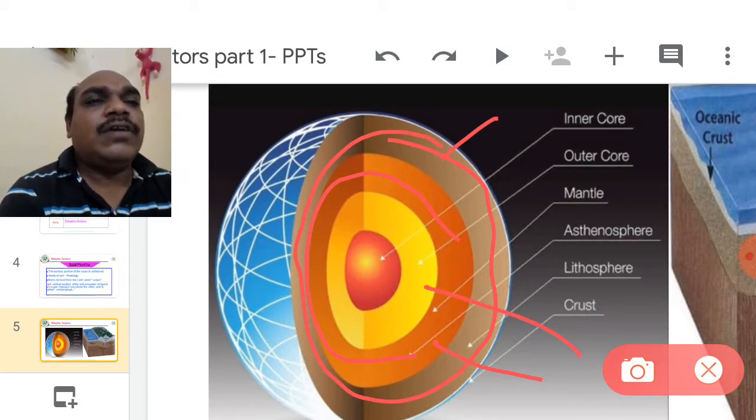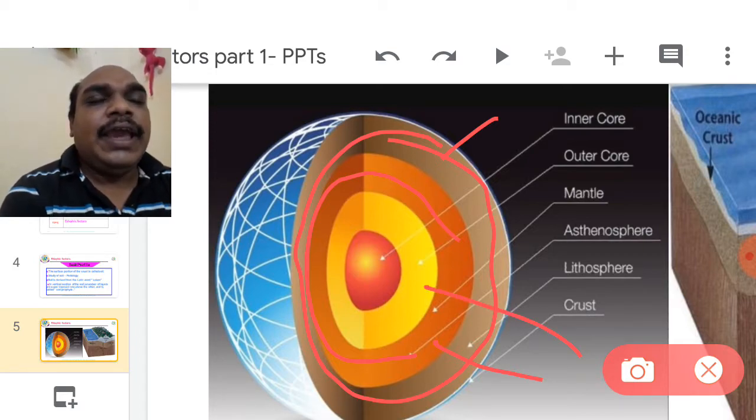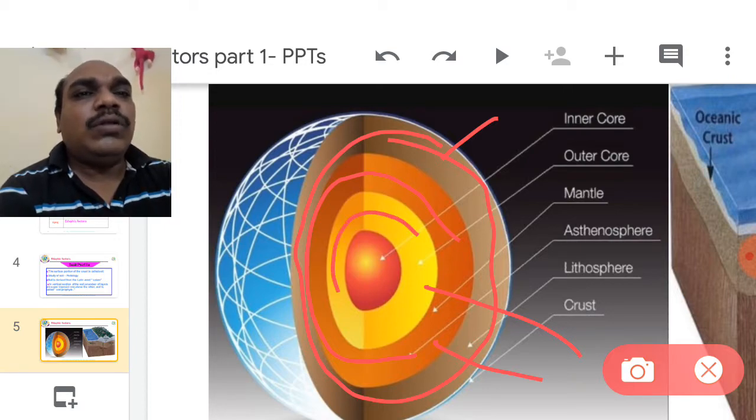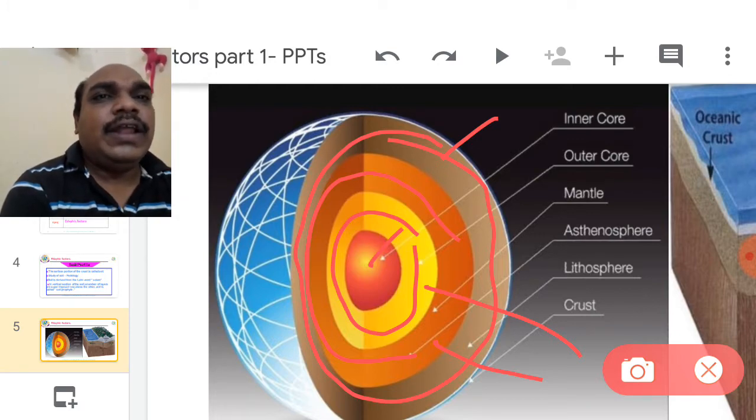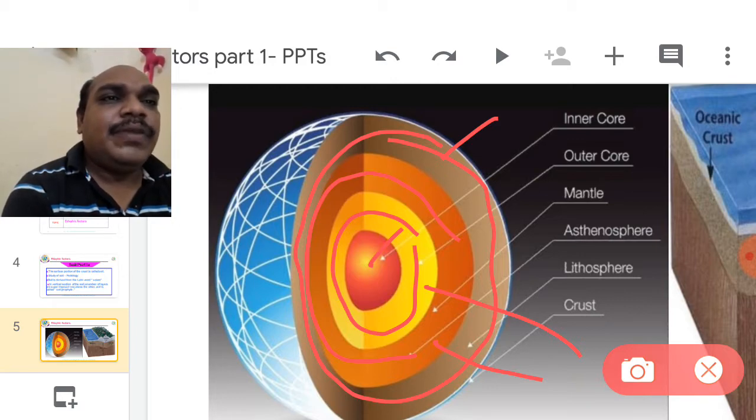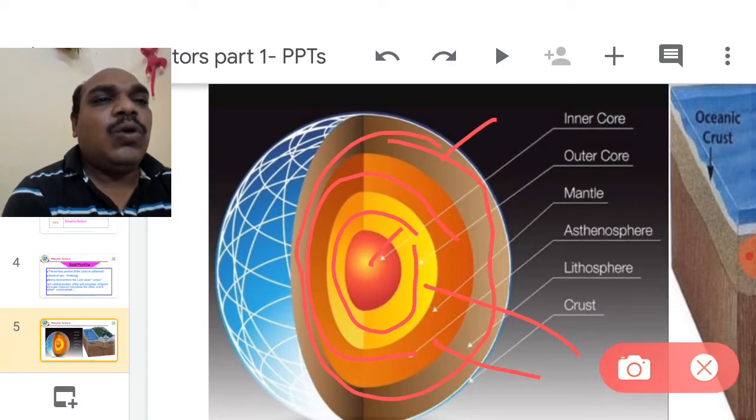The inner part is called the core. Again, the core has an outer core, the yellow color, and the central part, the red color, is the inner core. Together it is called the core. So Earth is divided into three layers: crust, mantle and core.